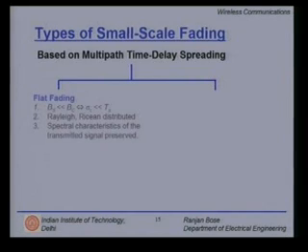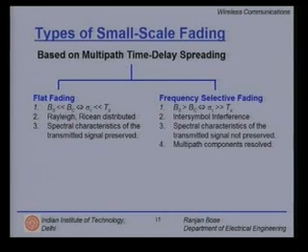So, let us see the types of small scale fading. Based on multipath time delay spreading, we have either flat fading or frequency selective fading. The conditions are pretty simple. Bs much less than Bc. Bc is the coherence bandwidth, Bs is the bandwidth of the signal. If the bandwidth of the signal is much smaller than the coherence bandwidth, we encounter flat fading. On the other hand, if Bs is greater than coherence bandwidth, then we expect to see some kind of frequency distortion. We also will see intersymbol interference, and thereby there will be a need for equalization.